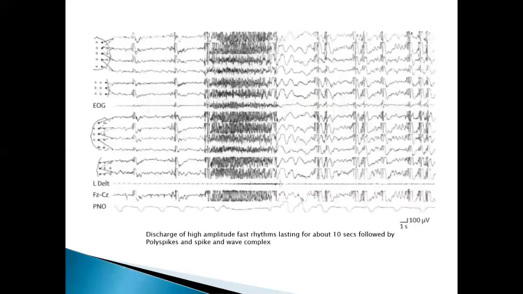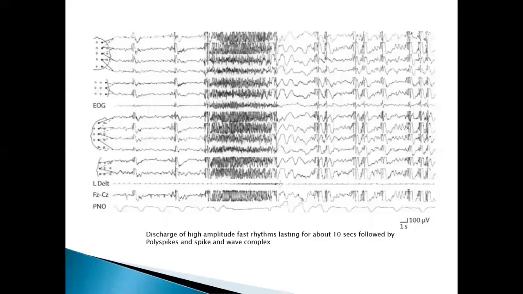These are the high amplitude fast rhythms followed by polyspikes. If you see this, they are all high amplitude fast rhythms, and after the high amplitude fast rhythms, you get these polyspikes, spike and wave complexes. If you see this dark line, in between these dark lines, these are all the waveforms. Usually in 1 second, there are less than 3, that is 2.5 Hz.